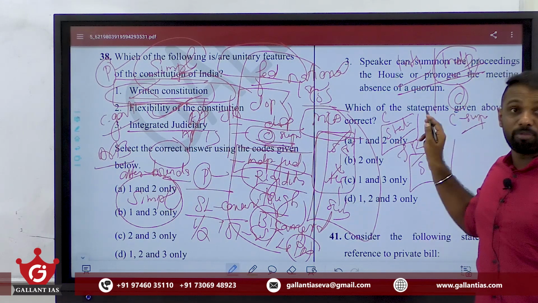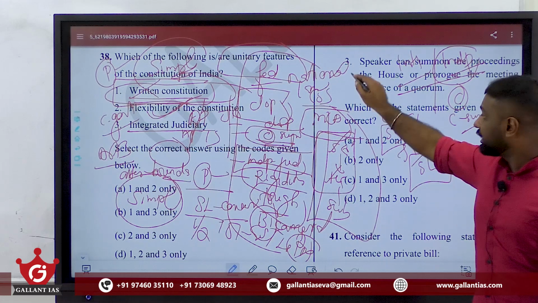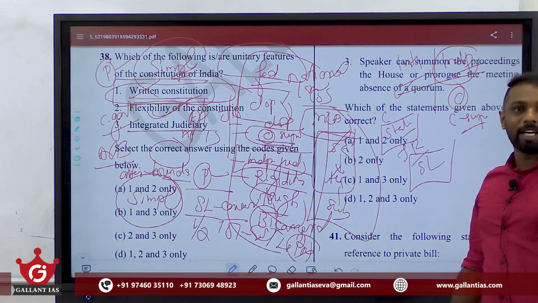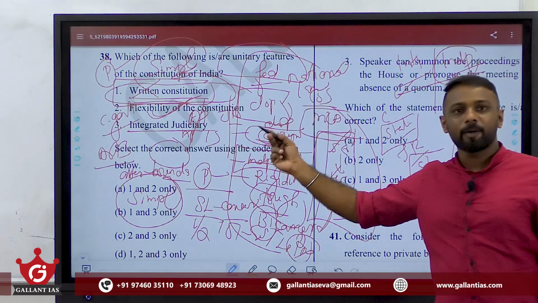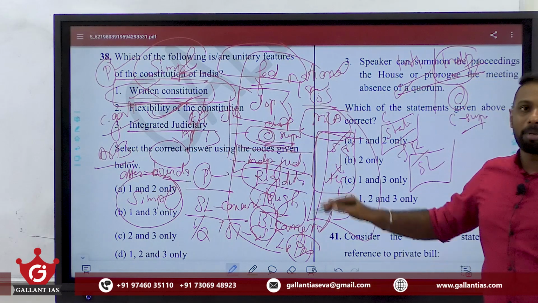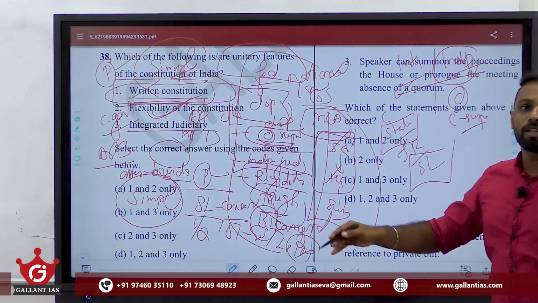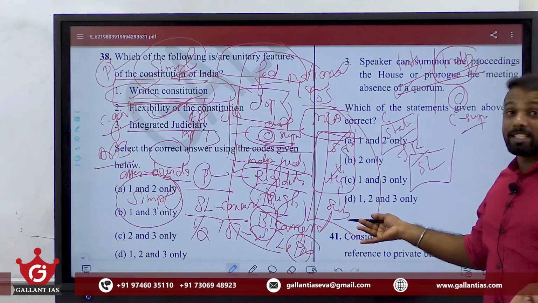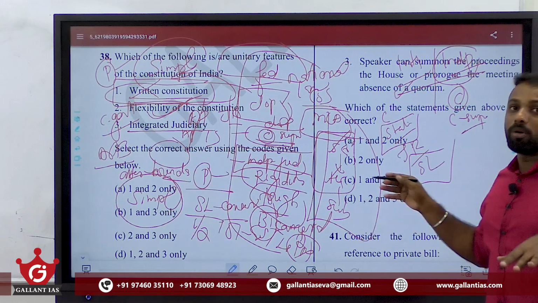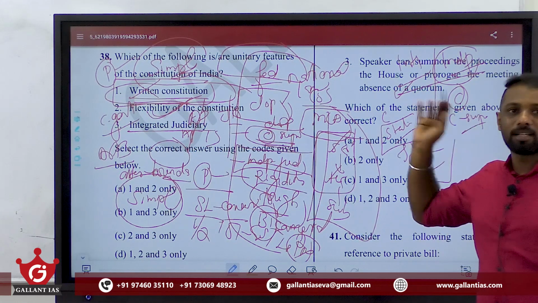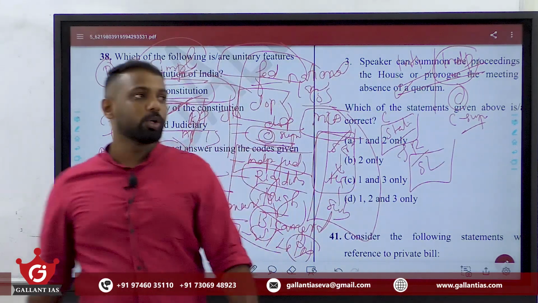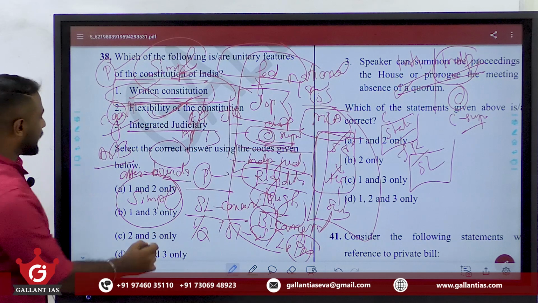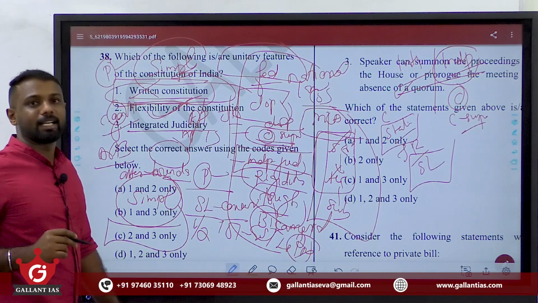That is a federal feature. But this integrated system of judiciary is a unitary feature. Why? Because appointments and removal are done by the center, but they also enforce state laws and judicially review state laws. The states have no powers, only the center. Clear? So regarding which are the unitary features, the answer is 2 as well as 3. That is option C is our right answer.